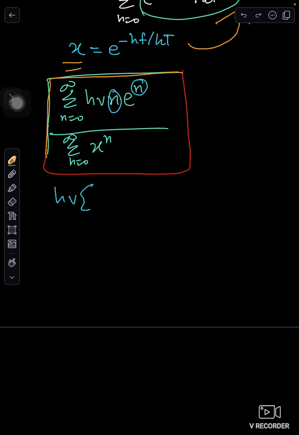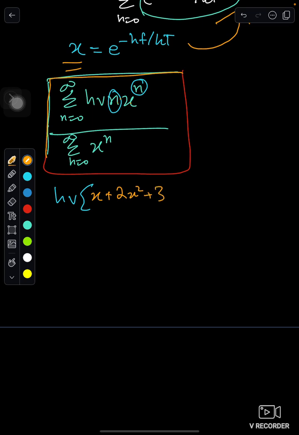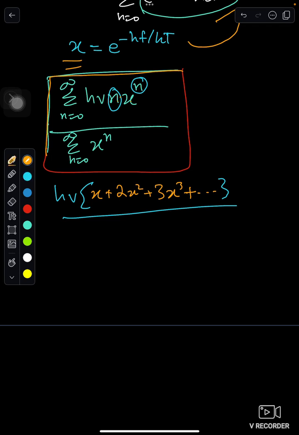If I replace n as 1, it will become X. Then 2X squared, then replace n with 3, so we get 3X cubed and so on, up to infinity, over... again this will be removed as we are doing the summation.